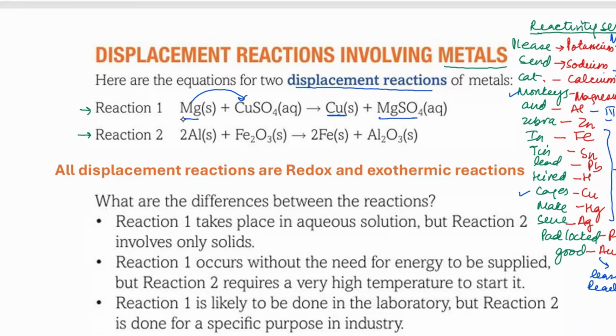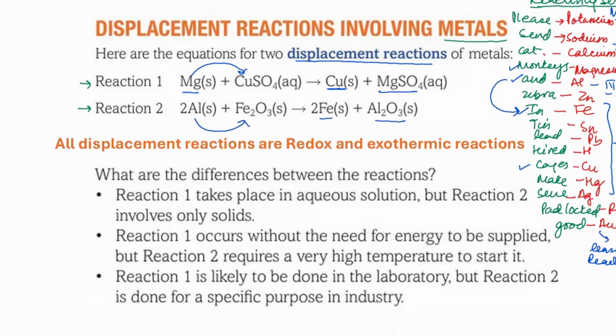Similarly, aluminium is placed here and iron is here. So aluminium, being more reactive, is going to push the iron from its compound, and it's going to form aluminium oxide and displace the iron. Such are the displacement reactions, and the same displacement reactions take place with non-metals as well.